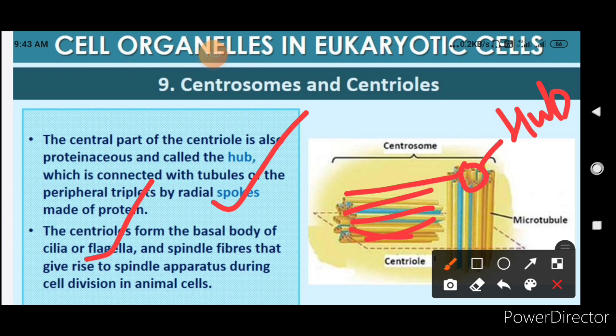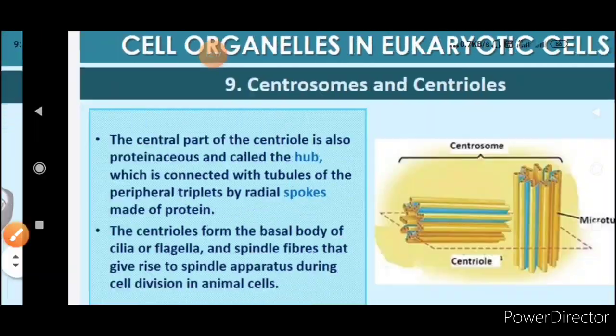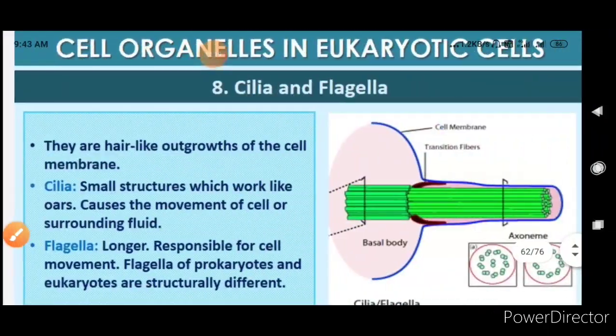These are very important when there is formation of the spindle fibers, which will separate the chromosomes into 2, and will help in movement of the chromosomes to the poles of the cell during cell division. And these specific kinds of centriole spindle fibers are only seen during cell division. So all this helps in this way.